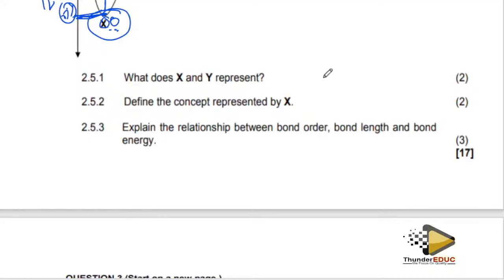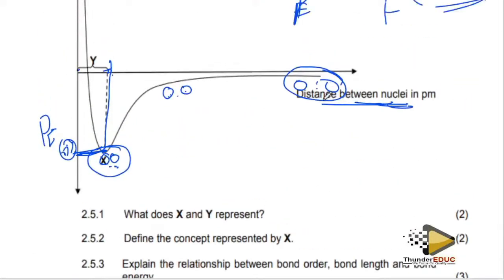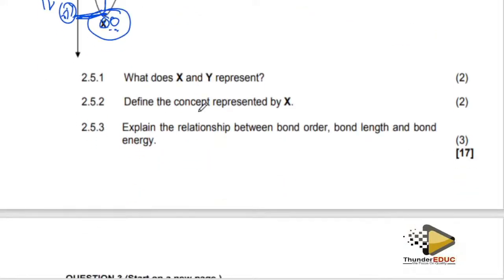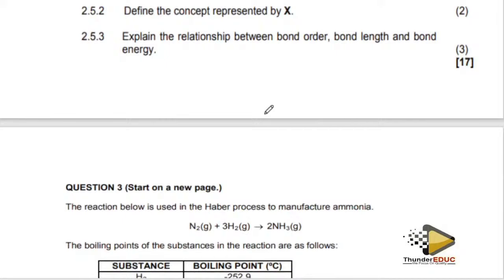What does X represent? Define the concept X. Where is X? Yeah, this energy. So they're asking you to define what the bond energy is. Basically, bond energy is the amount of energy which is released when you form the bond or absorbed when you break the bond. So you have to know that.